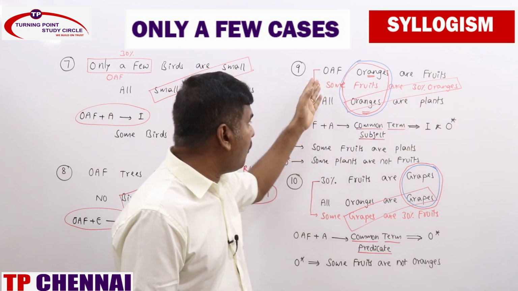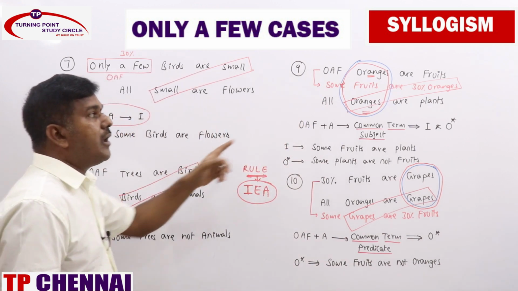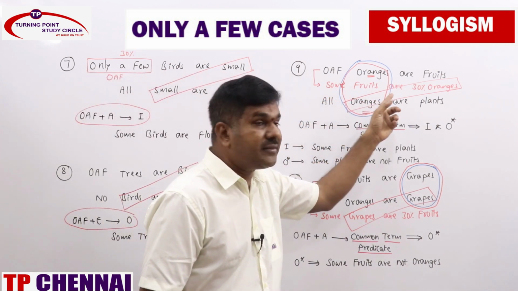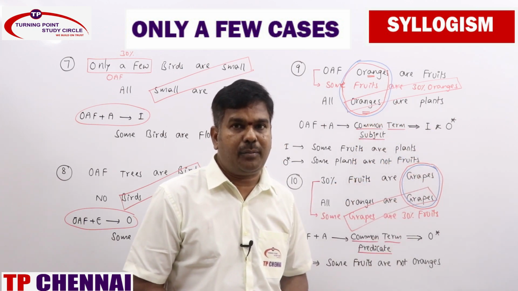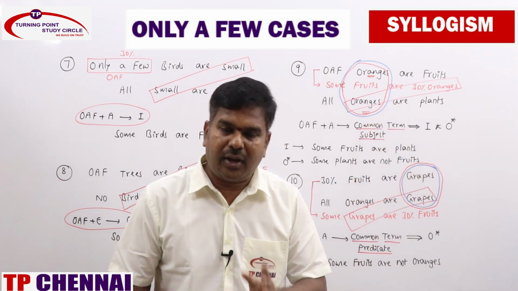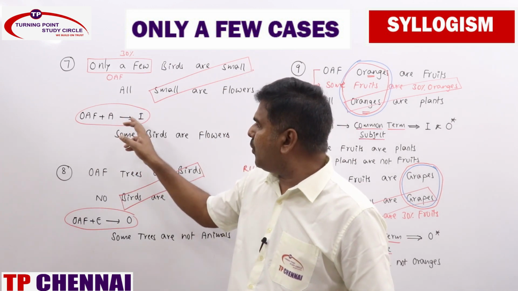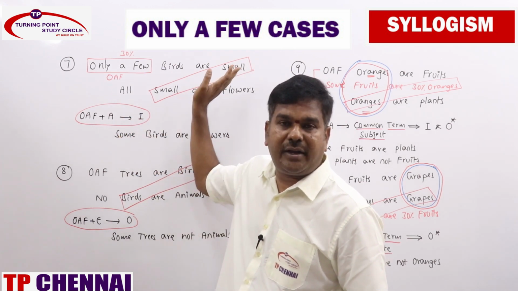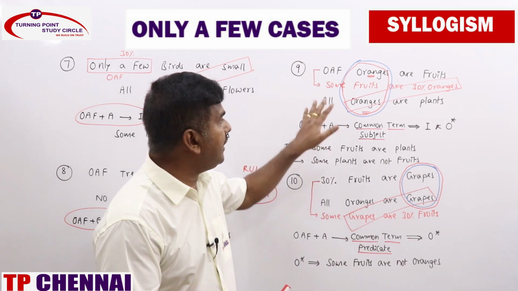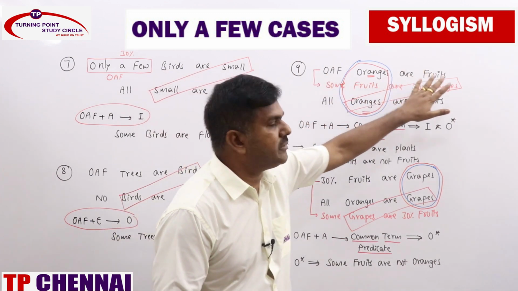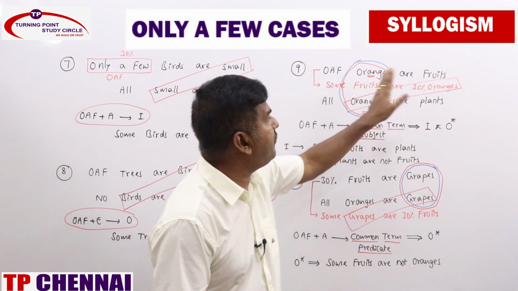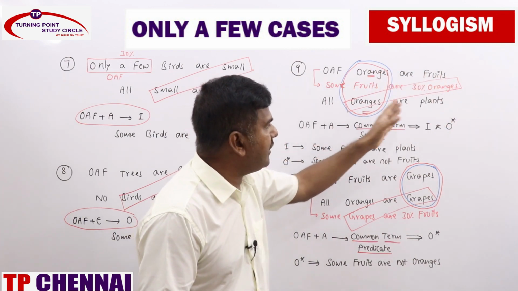Why? Because only a few plus A is I only, but it is not only a few, it is the reverse of only a few. There you will be getting I and O star. That one always keep in mind, ma. Only a few plus A directly gives an I statement whenever it has been properly aligned. But if you see the difference, it is only a few reverse of that one. Some fruits are 30% oranges, or some fruits are only a few oranges, and all oranges are plants.